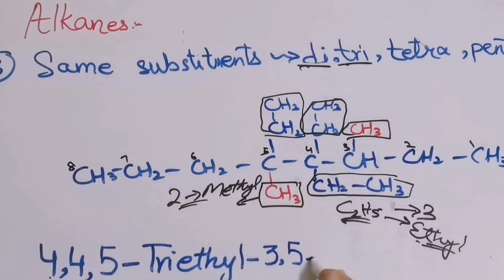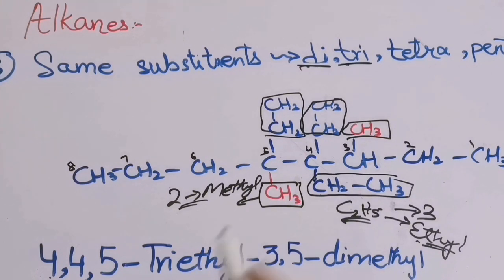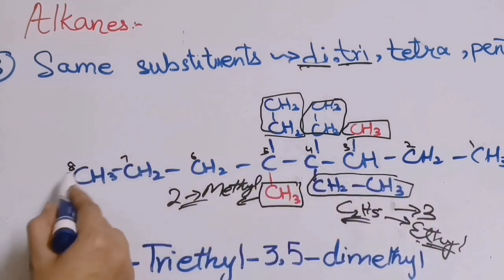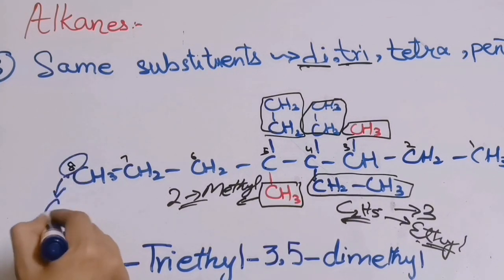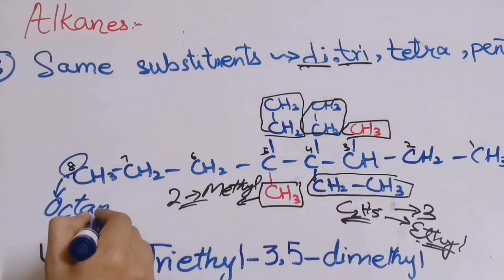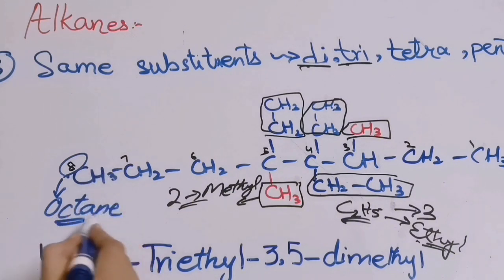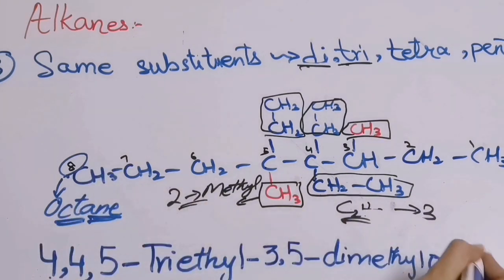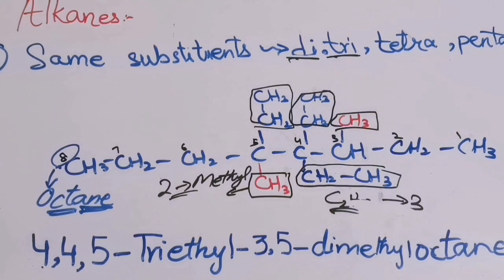Then we will write hyphen, dimethyl. We have written the names and positions of the substituents. Now we will write the name of the parent compound. And what is its name? See how many carbons are there? 8. So it will be octane. As they all have single bonds, we are using ane.